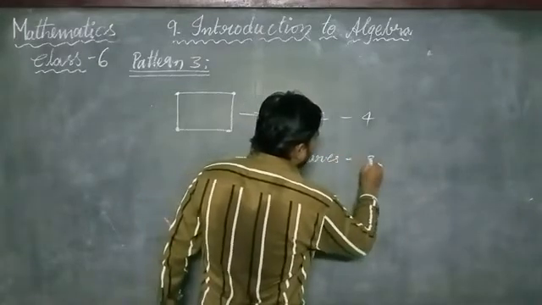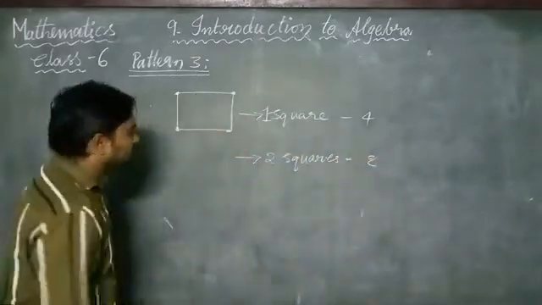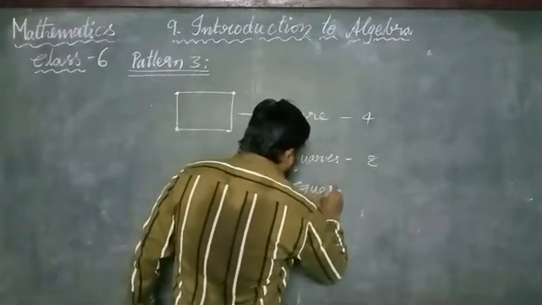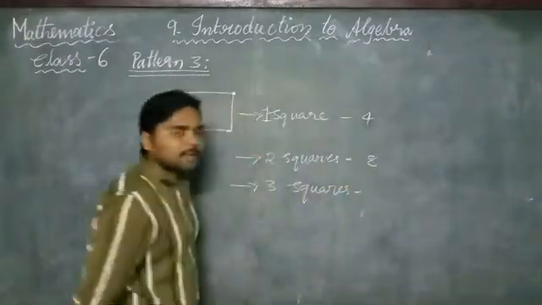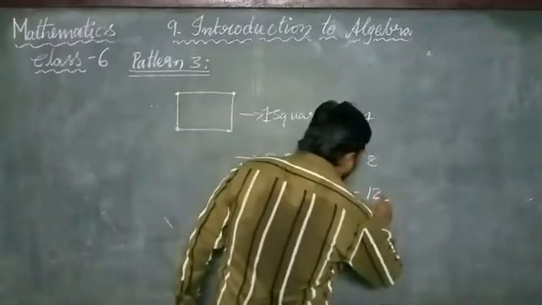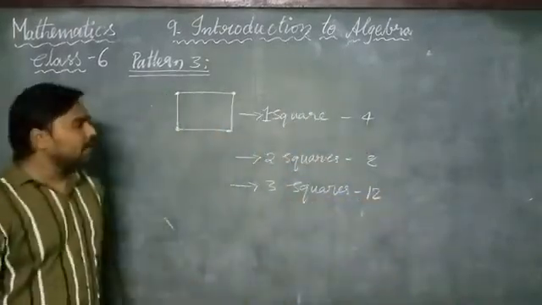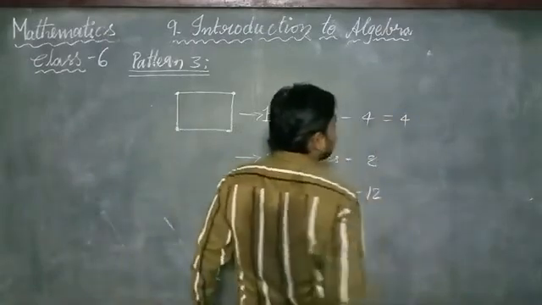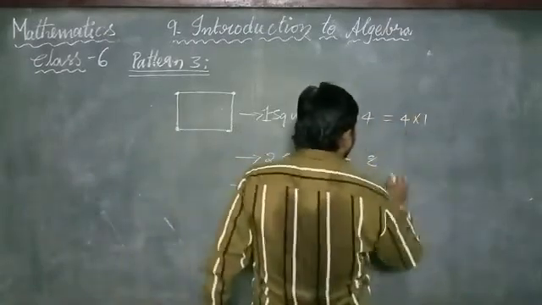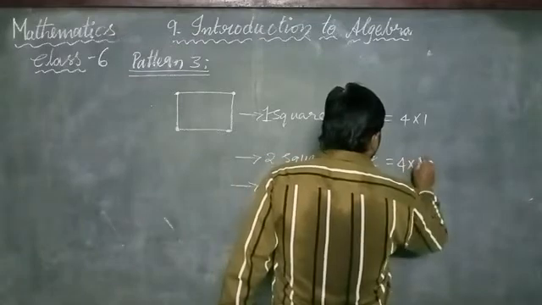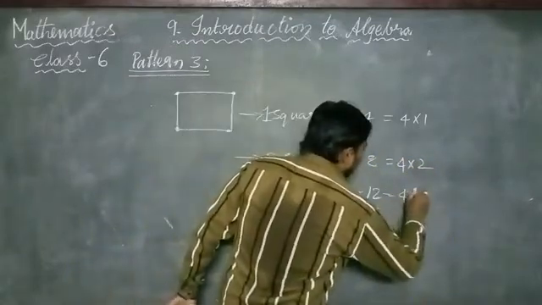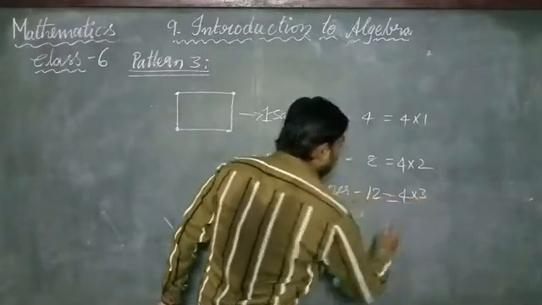For two squares, it requires 8 matchsticks. For 3 squares, how many matchsticks would be required? It requires 12 matchsticks. It can also be represented in the form of 4 into 1, 4 into 2, and 4 into 3.